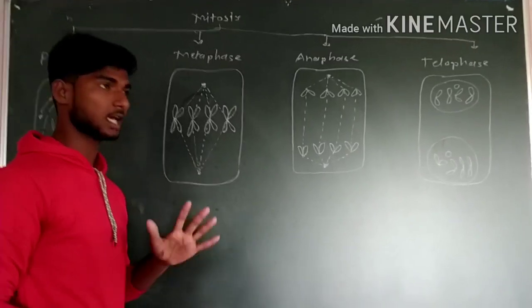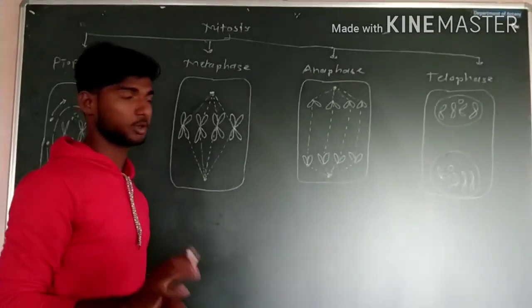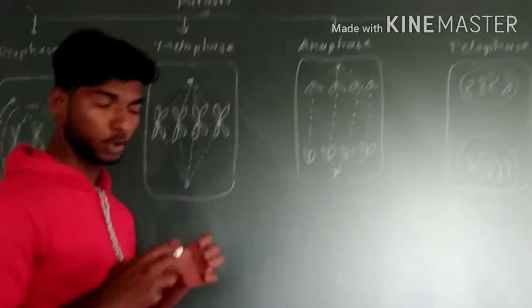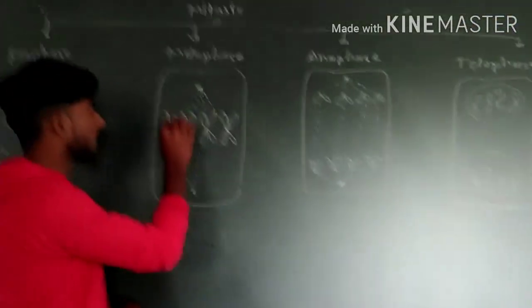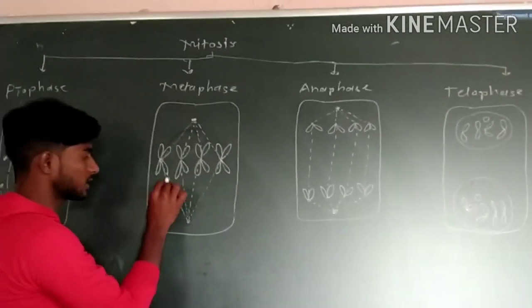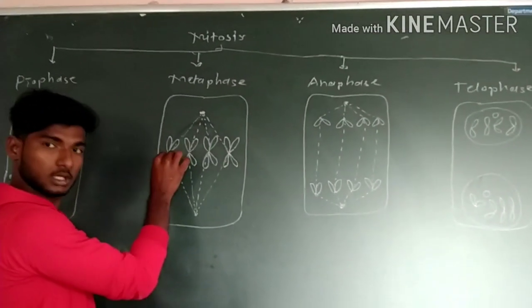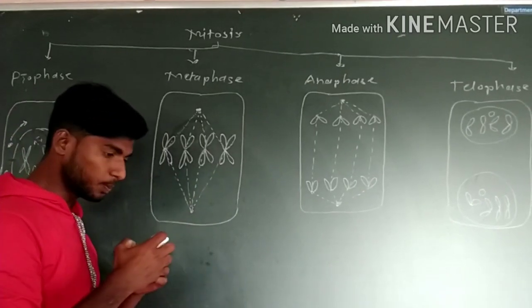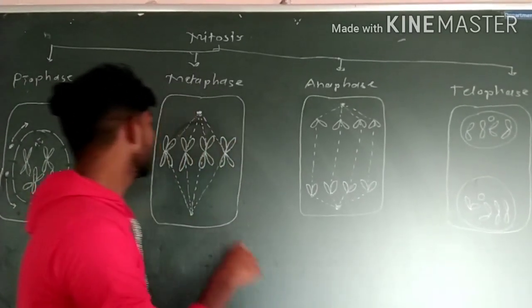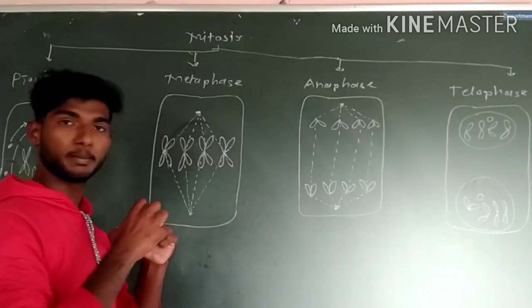To the centromere of the chromosome. The nature of the spindle fibers is pulling. So this spindle fiber pulls the chromosomes to the upper side, and this spindle fiber pulls the chromosome to the lower side. Due to the pulling of the spindle fiber, the chromosomes break.